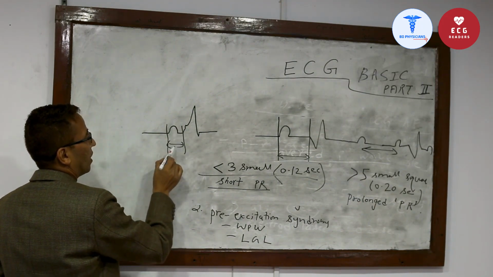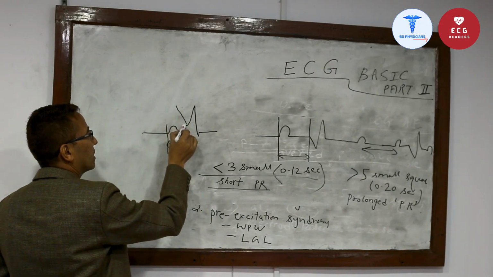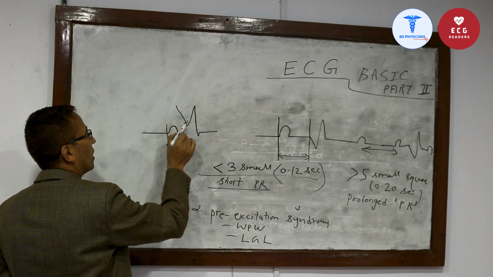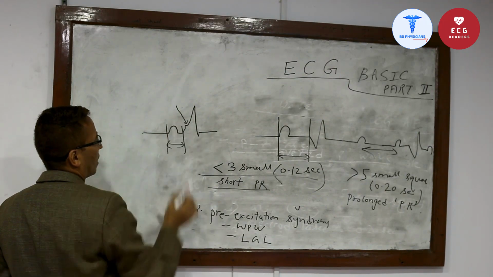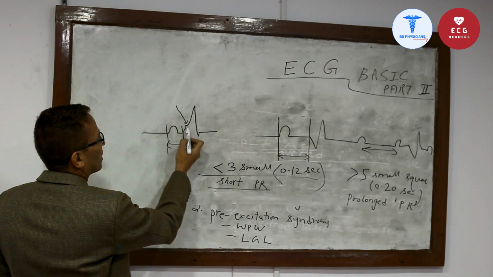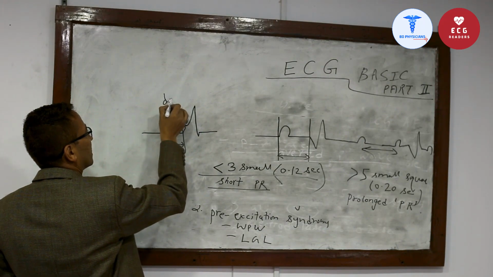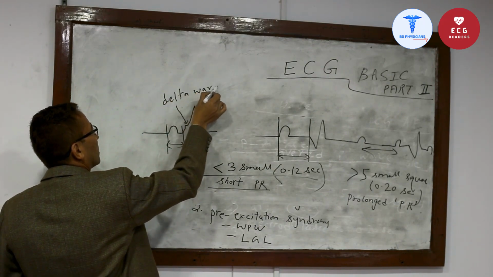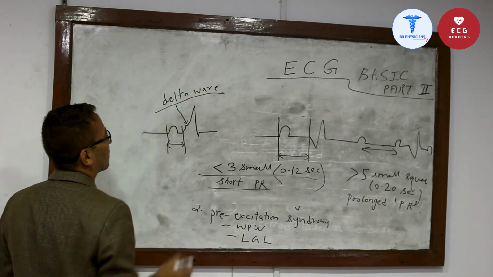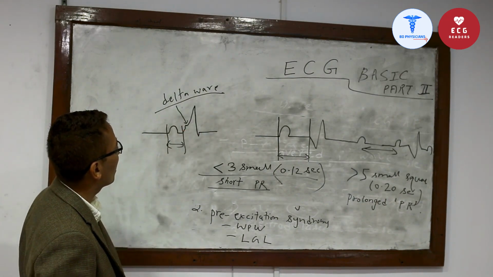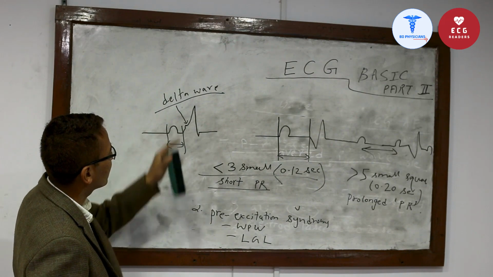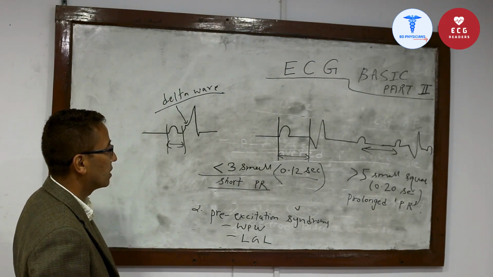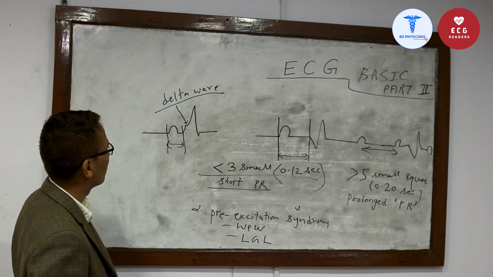Along with that feature, there is an upslope, in the upstroke of the R wave, there is one extra wave, which is called delta wave. There is slurring of the R wave in the upsloping part, that is called delta wave. Short PR interval plus delta wave is Wolff-Parkinson-White syndrome.